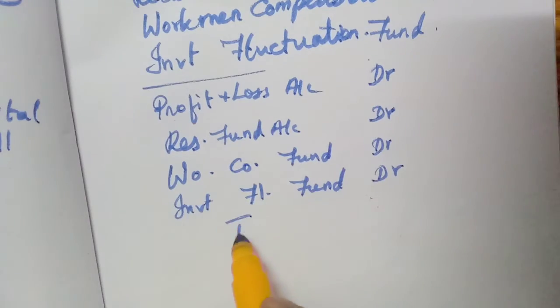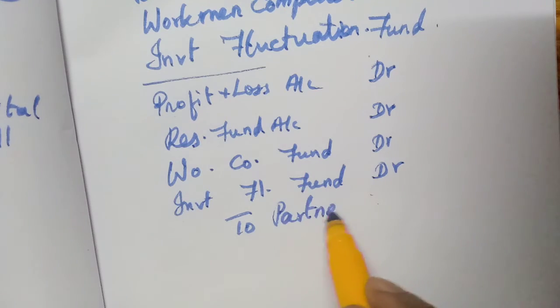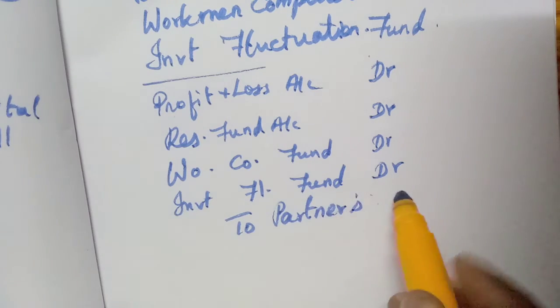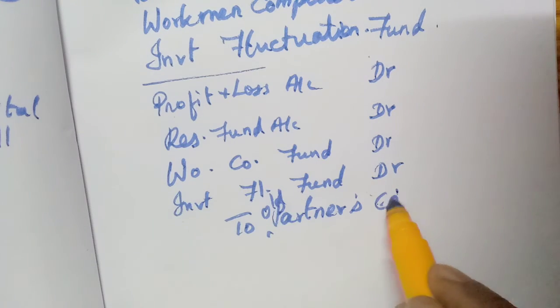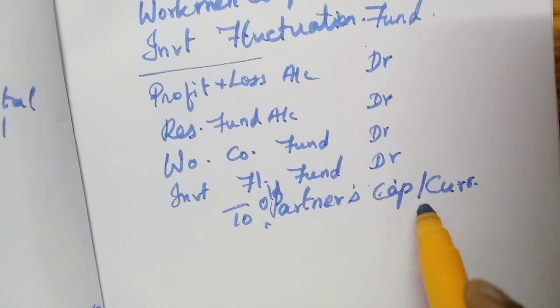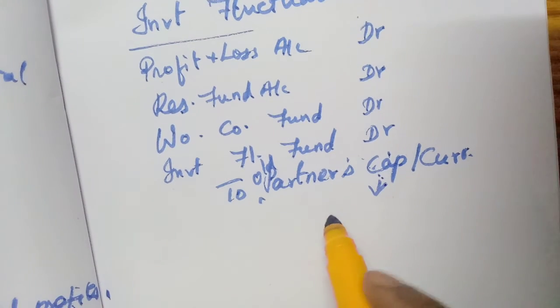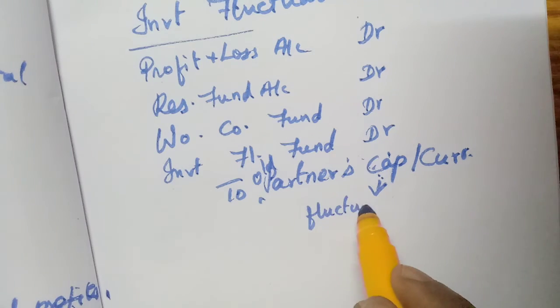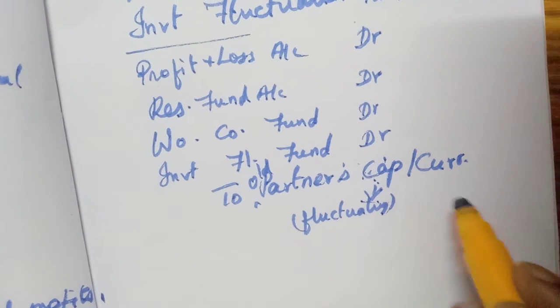Then what should be credited? Partners' capital accounts or partners' current accounts, old partners only. Either capital account or current account; here you should be very careful. If they follow the fluctuating capital method, we have to transfer to capital account.